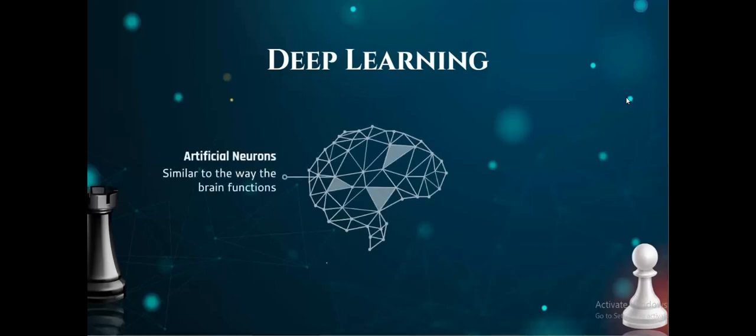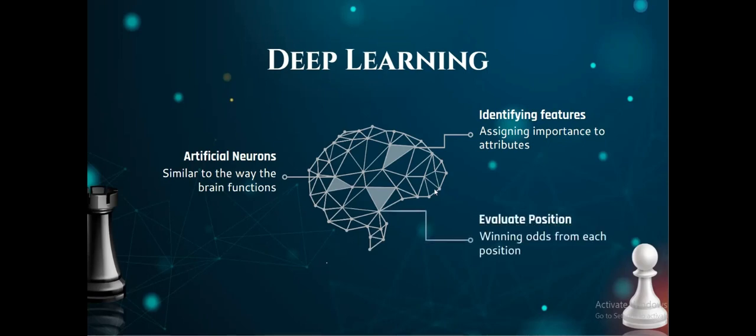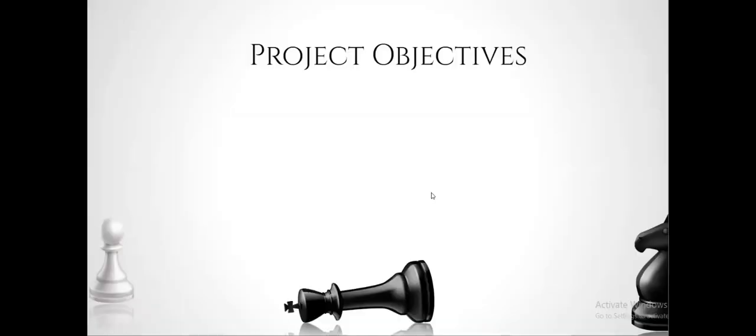Deep learning is the use of artificial neurons or neural networks, which are very similar to the way in which the brain functions. We identify important features on our chessboard, such as the side to move, the number of pieces remaining, how many pieces white has, whether or not black can castle, amongst many other features, and assign importance to them. We evaluate the winning odds of every position by looking at this aggregation of features over a very large data set.